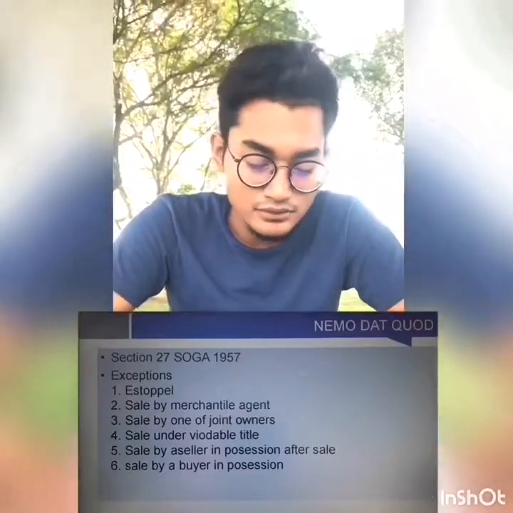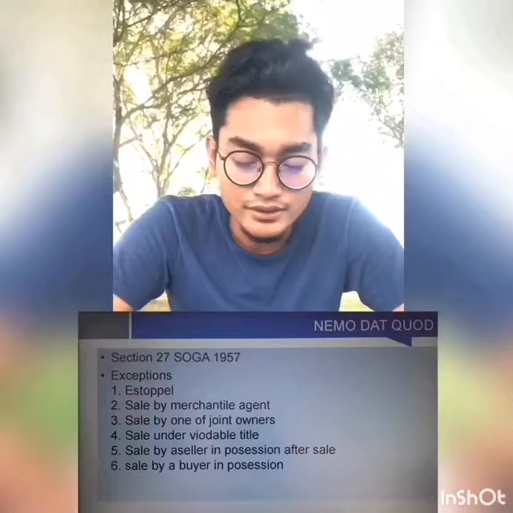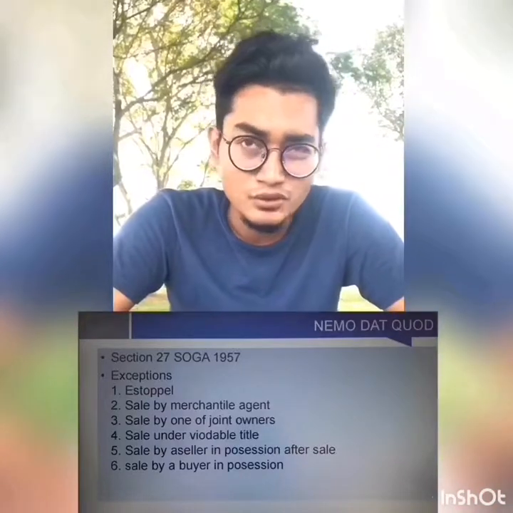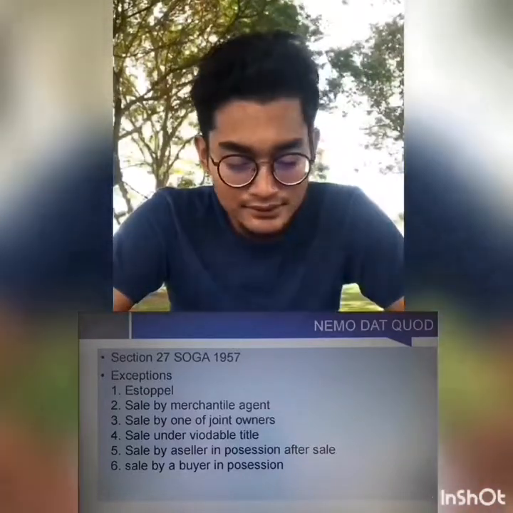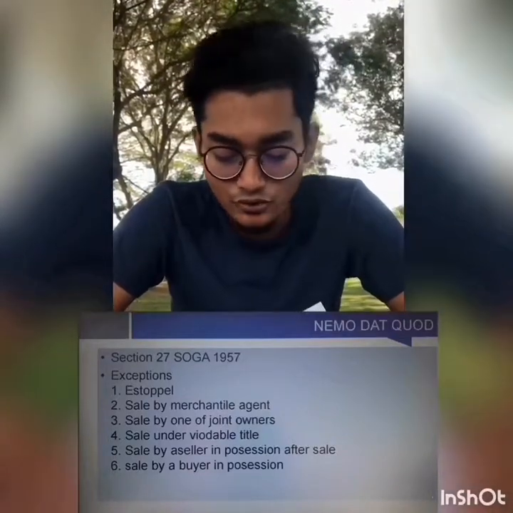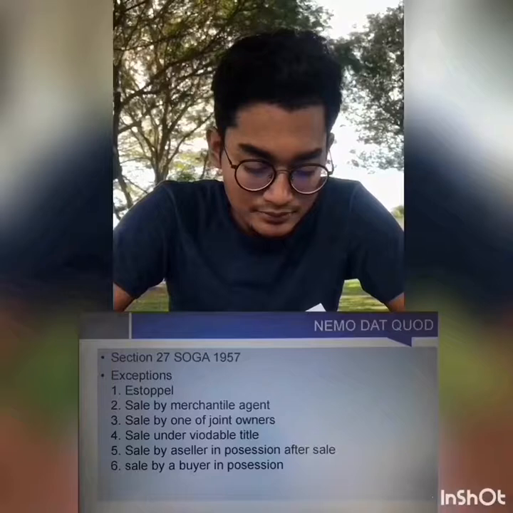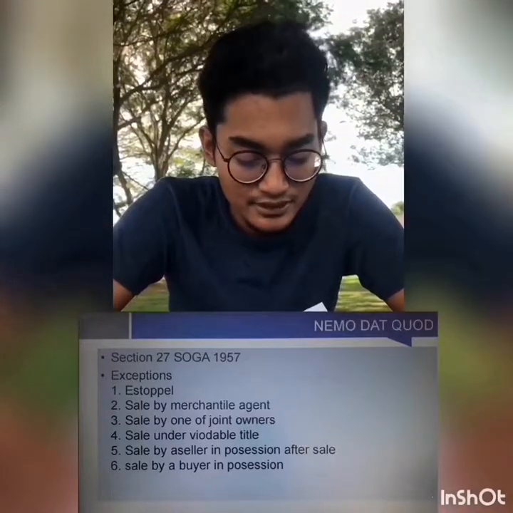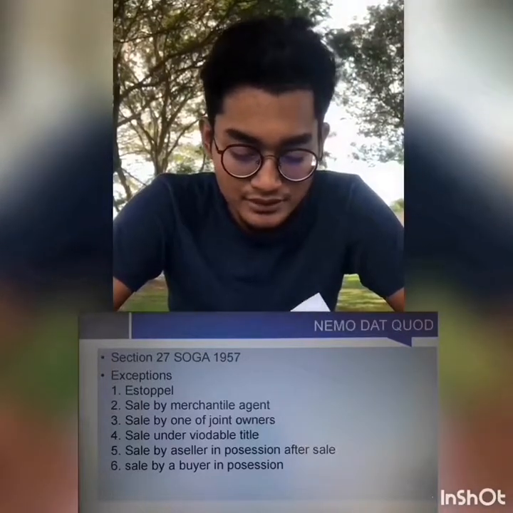This general rule comes from the maxim nemo dat quod non habet, which means no one can transfer a better title than he has himself. Therefore, if the goods are purchased from a person who is not the owner, the buyer does not get a title even if he pays value in good faith.